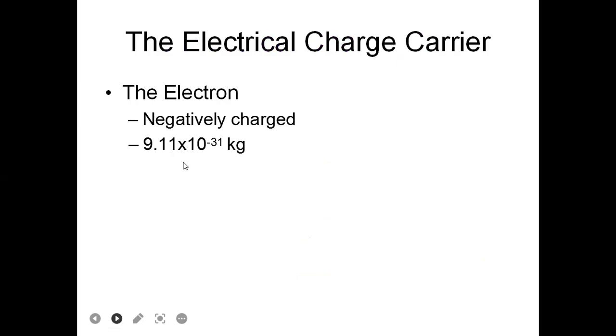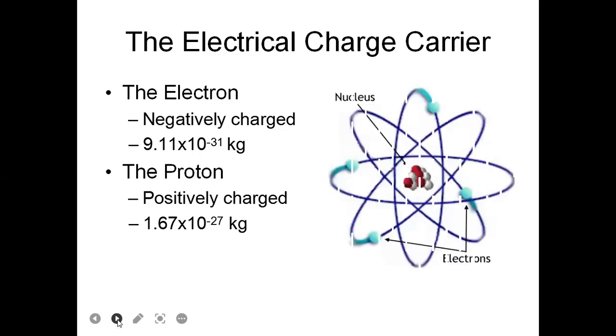So the electrical charge carrier, the electron, is negatively charged, and its mass will be 9.11 times 10 to the minus 31 kilogram. And the proton, you must know, is positively charged, with mass 1.67 times 10 to the minus 27 kilogram. And this is the whole atom, and the center is the nucleus.